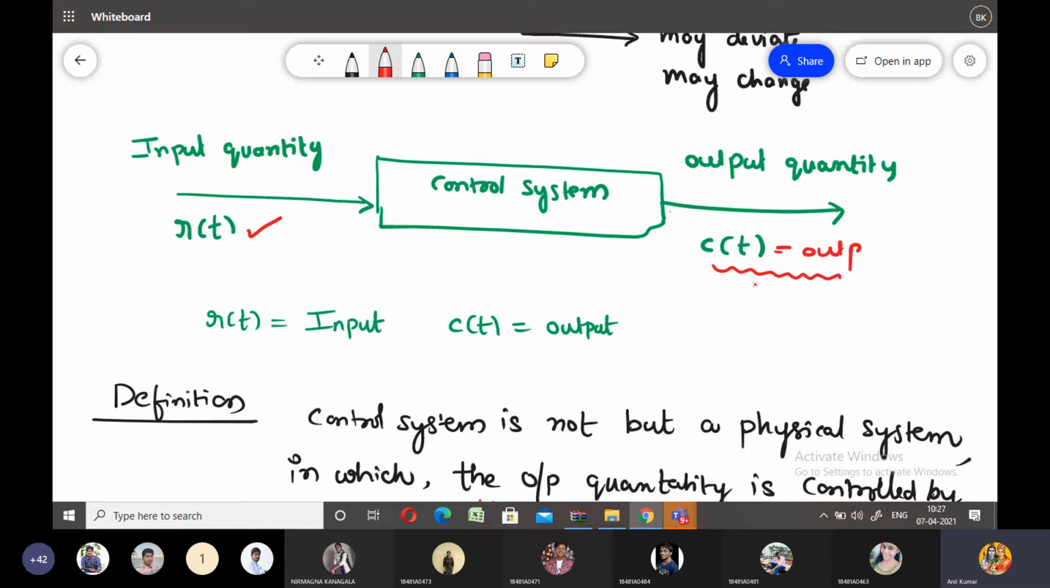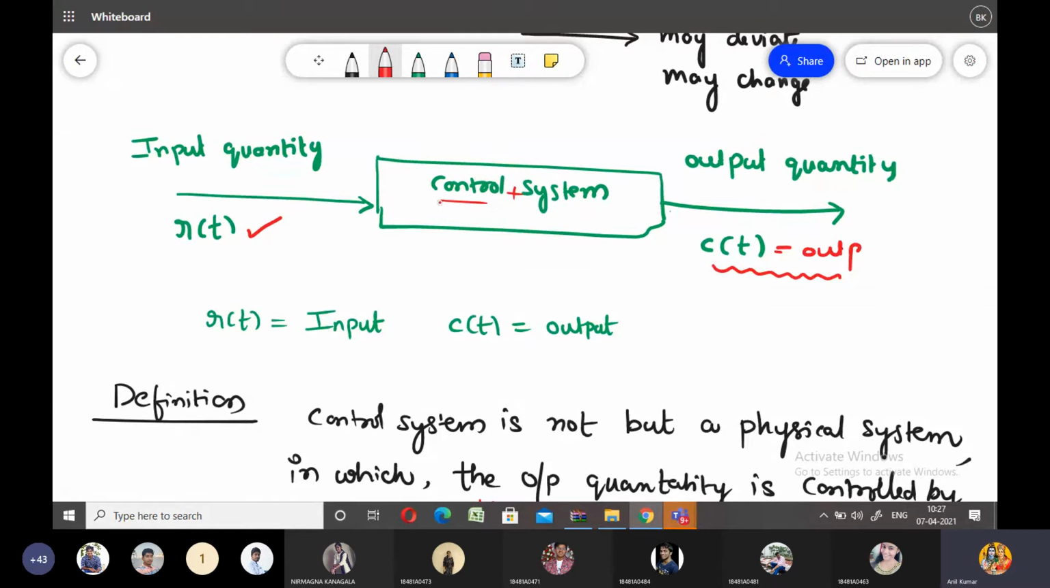So in control systems, the output quantity is controlled by varying the input quantity. Here we may consider the control system definition as control plus system. Control plus system. I will write the control system definition as control plus system. In a system, you need to perform the control action.